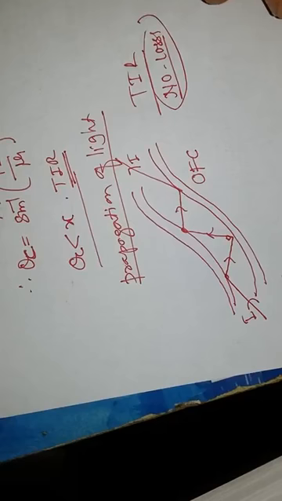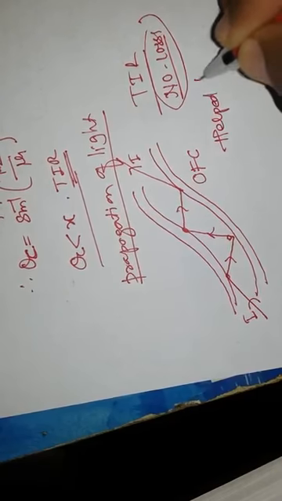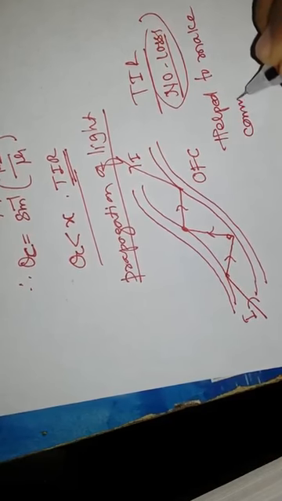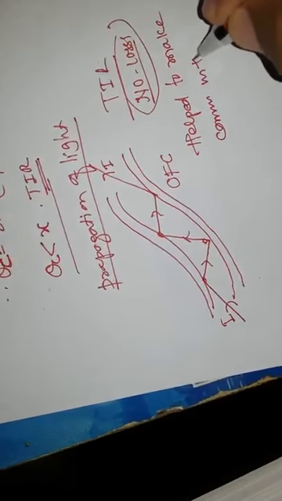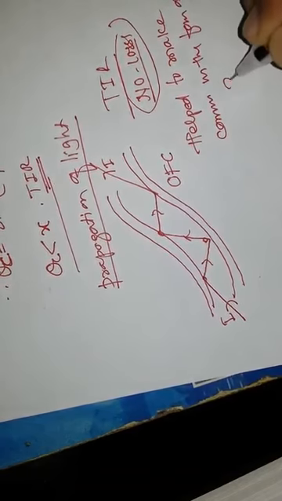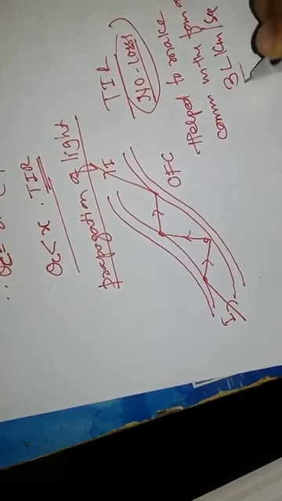This finally helped people to make communication in the form of light. And this is traveling at 3 lakh kilometers per second.